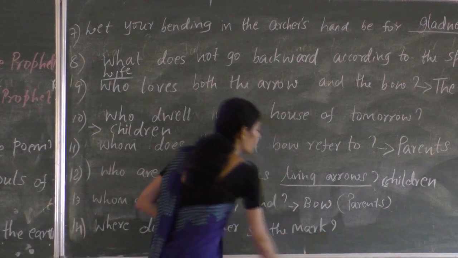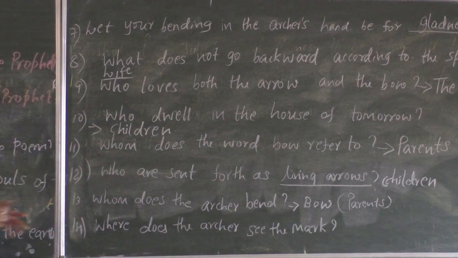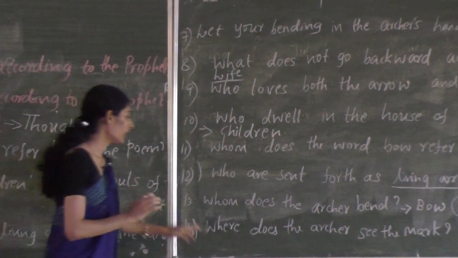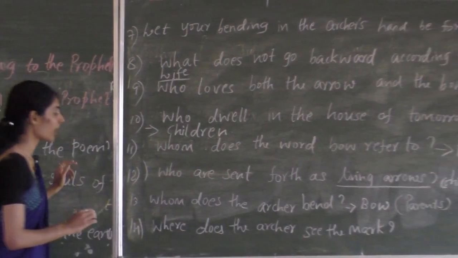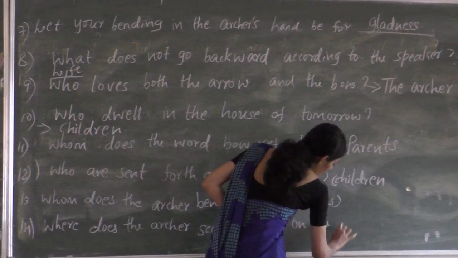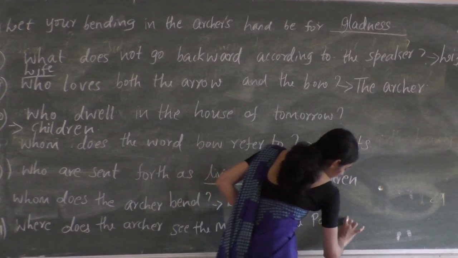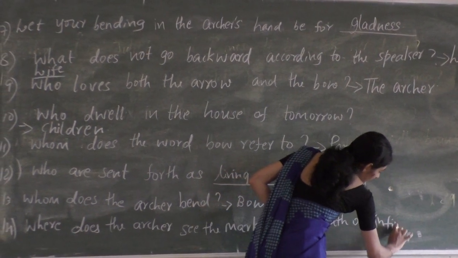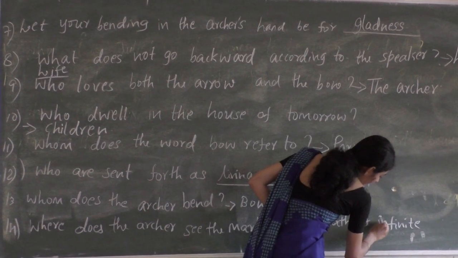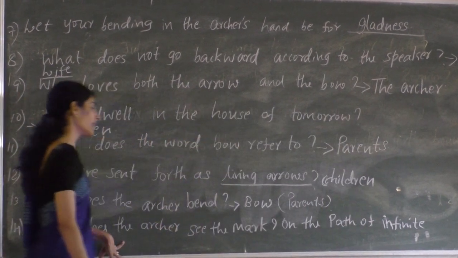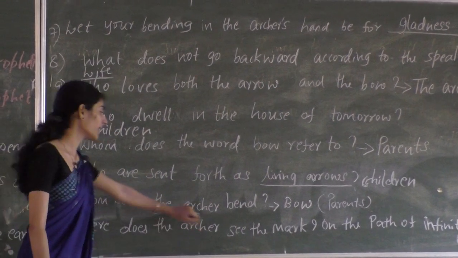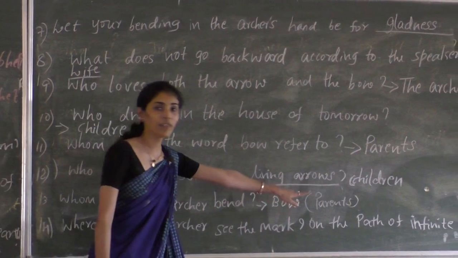So where does he see? The mark here, we can say, is the goal, where the living arrow should lead. So where does the archer see the mark? He sees the mark on the path of the infinite. So God, the archer, sees the mark on the path of the infinite.